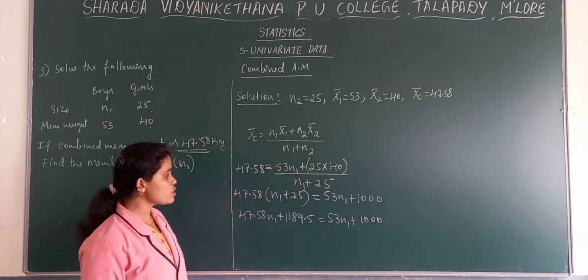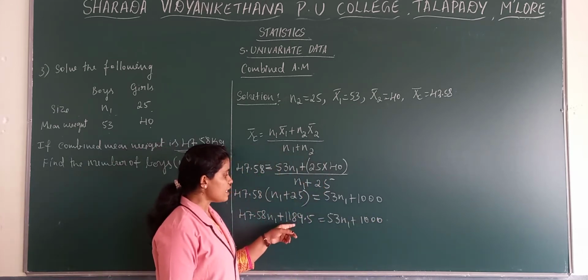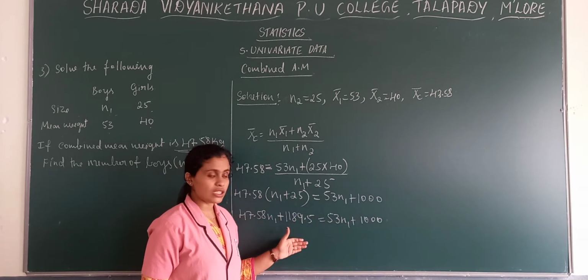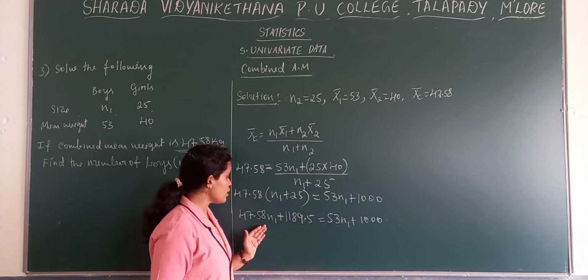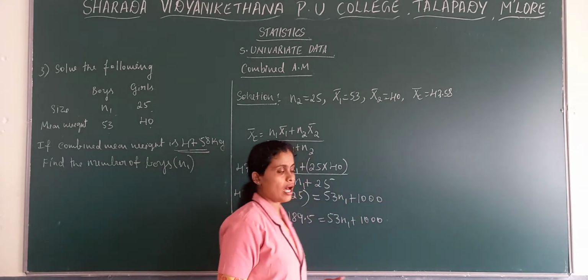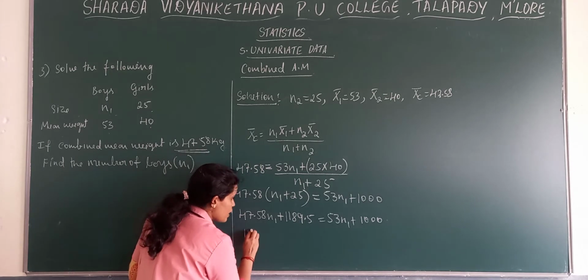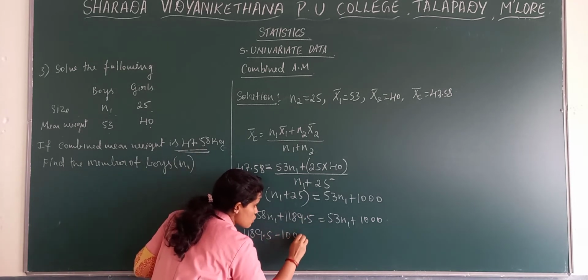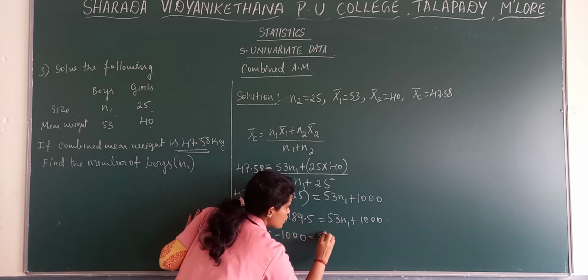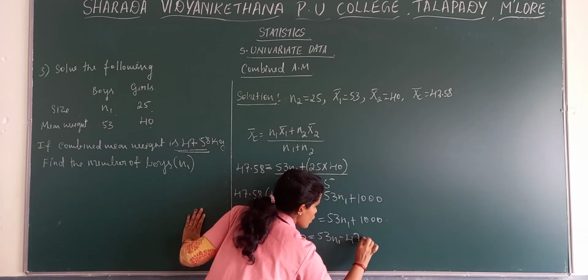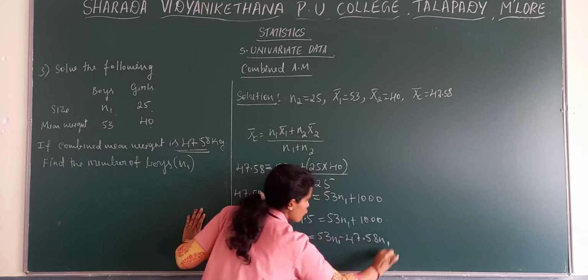Now see the values. This side has 1189.5, which is greater than 1000, so better to bring this 1000 this side. And in case of n1, 53 is greater than 47.58, so better to take this to the other side. Now 1189.5 minus 1000 is equal to 53 n1 minus 47.58 n1.